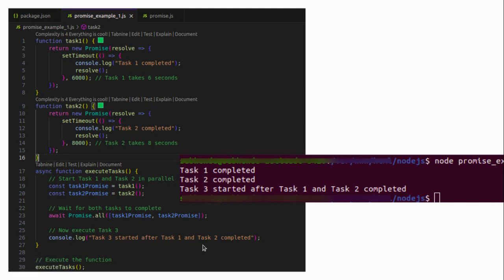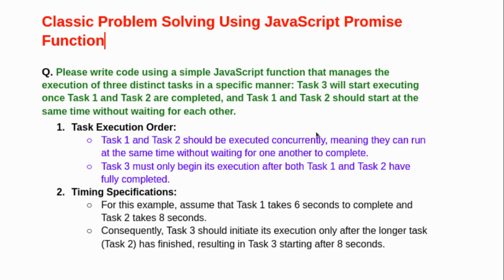So you can see the output: task 1 completed, task 2 completed, task 3 started after task 1 and task 2 completed. With this we are able to solve this problem, and we also understand promise, async, await, and how we make JavaScript asynchronous with their help.